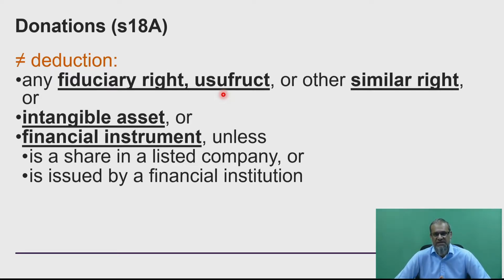Then an intangible asset, again, I would expect that one would not get a donation deduction under 18A, and this is written into the Act. Quite simply, it's almost like saying Coca-Cola is giving the intangible value of the Coke brand to a church or a mosque. What would a mosque or a church want to do with an intangible asset? They are a PBO, a public benefit entity. It is not their business to get assets like goodwill and trademarks. Therefore, if you give assets of that nature to them, quite simply, you will get no deduction under 18A for it.